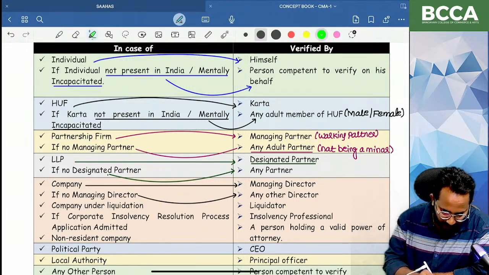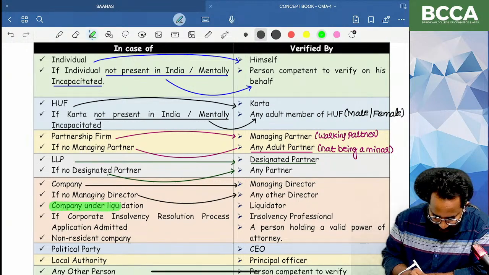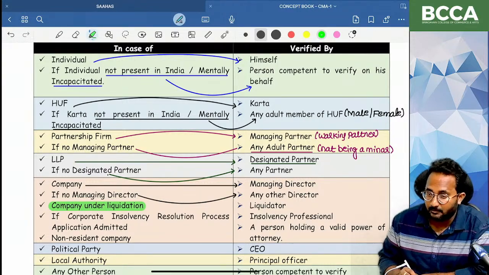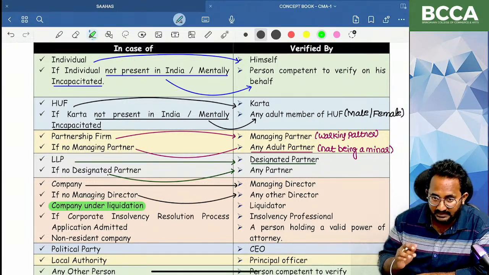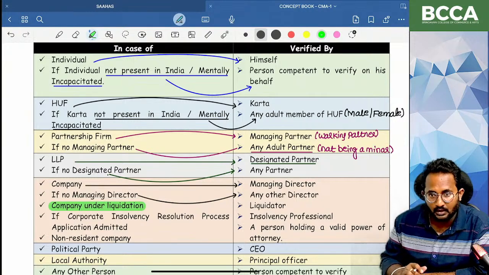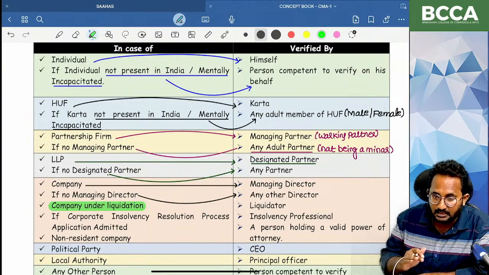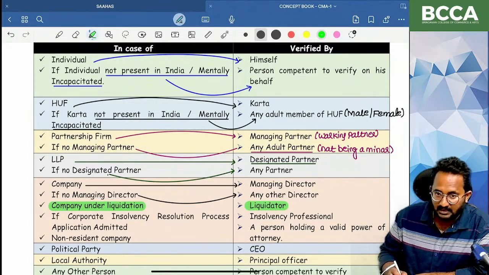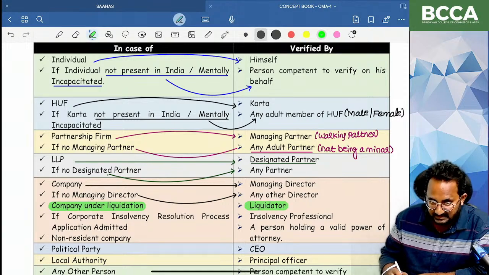Next, if that company is in liquidation, please listen carefully. This is an important point. If a liquidation order is given by the court, automatically the director position will be cancelled. We need to appoint an official liquidator. So who can sign on the return of income? Liquidator, because here there are no directors.